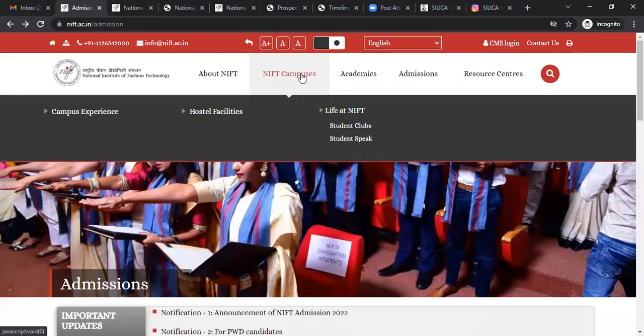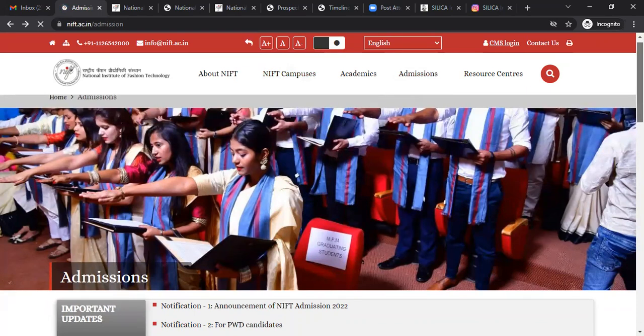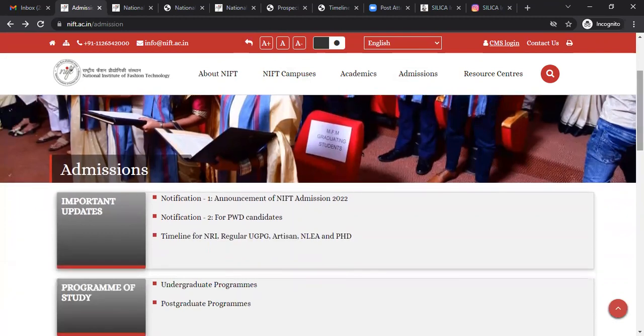About the NIFT campuses, there are a total of 17 NIFT campuses. All the information related to hostel facility, life at NIFT, different student clubs, student speaks are posted here. Now, for us, the most important thing is the admission. Click on the admissions, scroll down, and you'll see the notification.